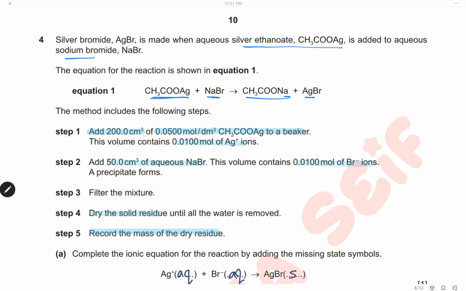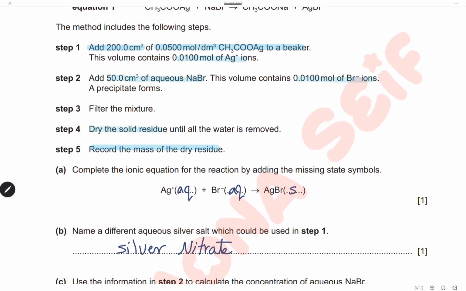Use 200 cm³ of 0.05 mol/dm³ silver ethanoate, and the volume contains 0.01 mole of silver ions. For the sodium bromide, we will use 50 cm³, and this volume contains the same number of moles, 0.01 moles of bromide ion. We will filter the mixture, and dry the residue until the water is removed. Record the mass of the dry residue.